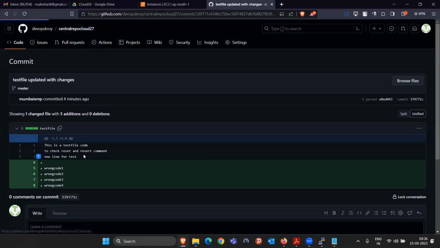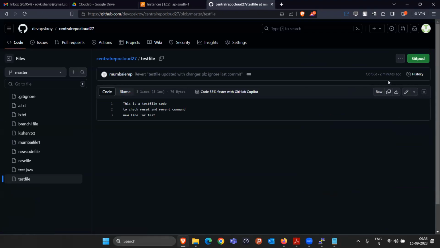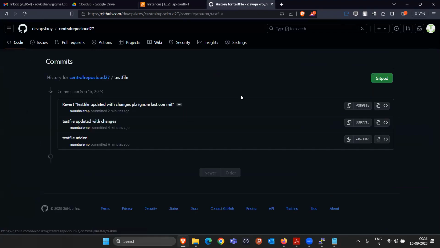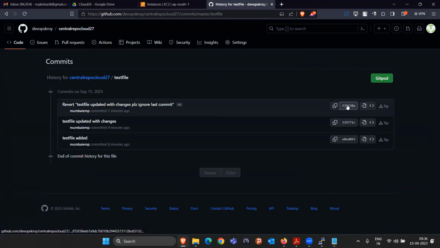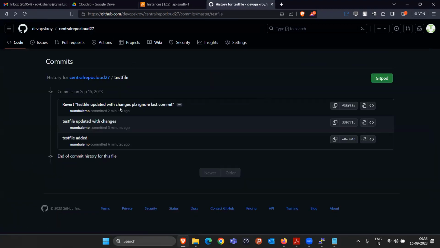Okay, but now if you go into this repository and look at the test file, see, that wrong code is gone. But if I check the history, there are actually 3 commits. So if somebody goes through the history and clicks on this, they will see that somebody deleted all these changes because these were all wrong. And they gave the message also: revert test file updated with changes.